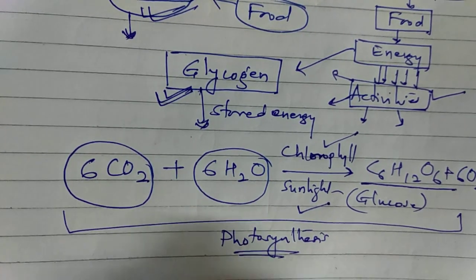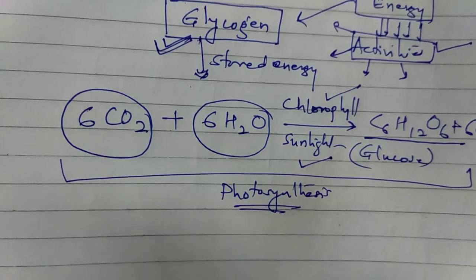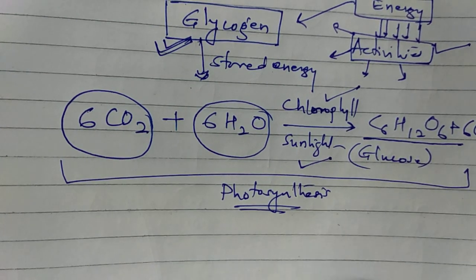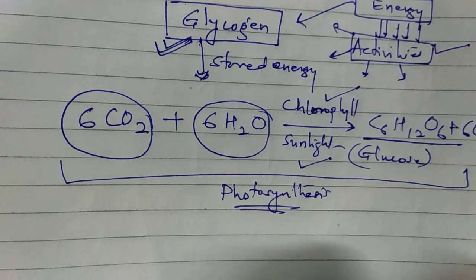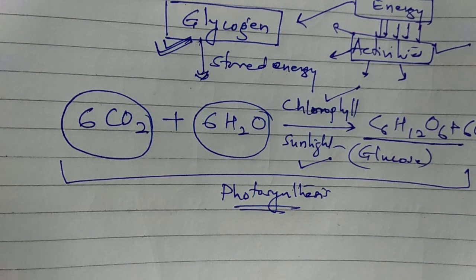So this is the simplest process which depicts photosynthesis. We will not go further into from which part oxygen is released. This is not today's topic. So let us conclude that carbon dioxide and water combine in the presence of chlorophyll and sunlight, and give carbohydrate plus a large amount of energy. This process you have already learned in the lower classes. Then what is the difference and what is the excess in class 10th?